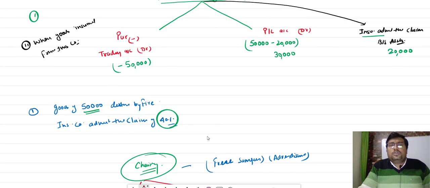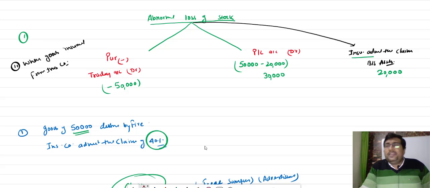When goods are destroyed by any accident or fire and an insurance claim is admitted, there will be three transactions: minus from purchase, loss in profit and loss, and whatever claim we will receive, in balance sheet assets. If no claim is there, then only two transactions: minus from purchase, and the loss will be transferred to profit and loss.